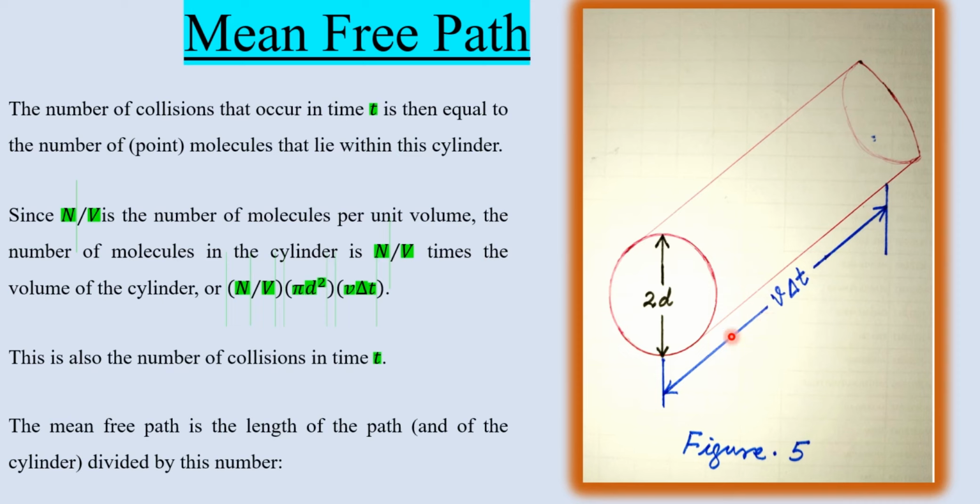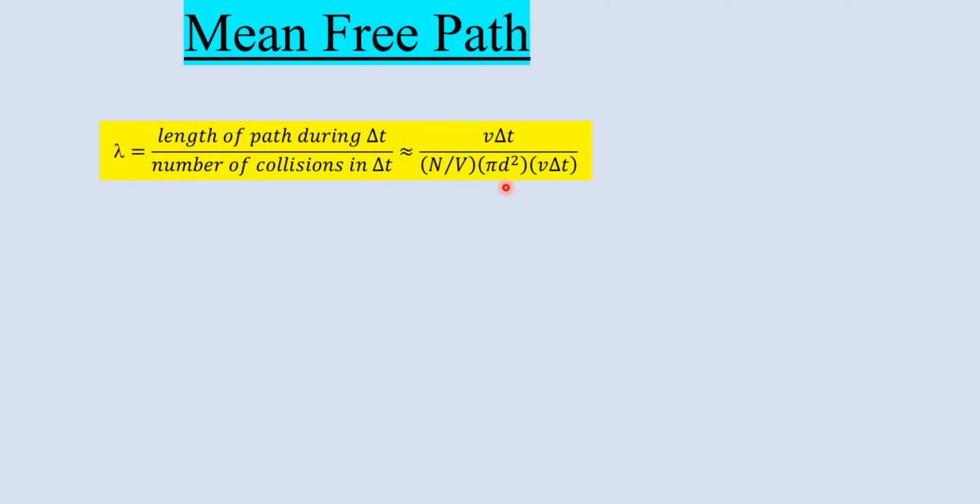And which one is the number of collisions? This total term, n over v pi d square v delta t. So we have to divide v delta t by all this, as you can see in the next slide. V delta t divided by n over v pi d square v delta t cancels out with v delta t. As a result, we're left with lambda equals 1 over pi d square n over v.